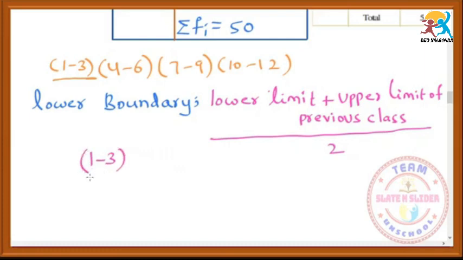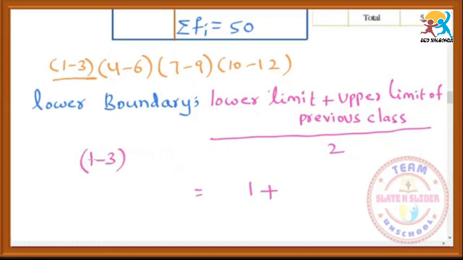So for each class we have to find it. I said we have to find the lower boundary of this class interval 1 to 3. How do we find this? First we should write the lower limit. The lower limit is 1, we already know that. 1 plus the upper limit of the previous class. Actually 1 to 3 is the first class, but there is no previous class.